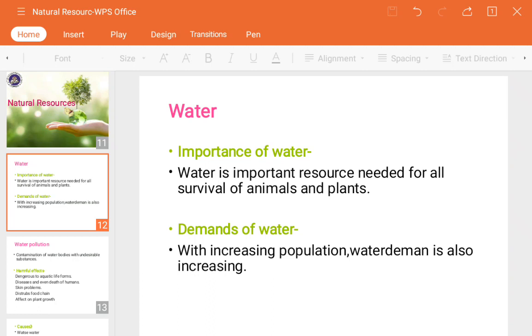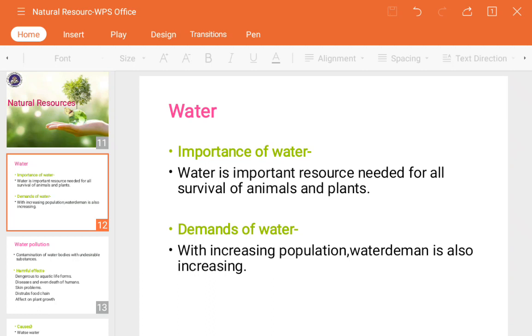Water is an important resource needed for the survival of all animals and plants. See guys, as I told you, water is required at every time in the whole day. How much water we use, we cannot calculate. If we sit and try to calculate it, it will be a huge amount.